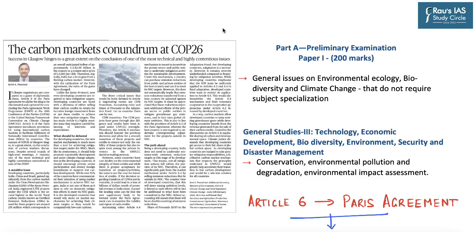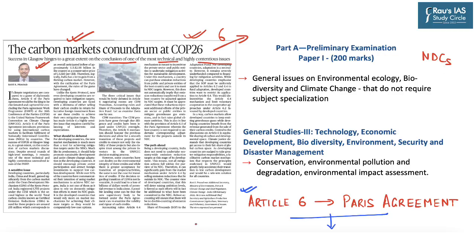Now the first news appears as a lead article on page number 6. It says: the carbon markets conundrum at COP26. Success in Glasgow hinges to a great extent on the conclusion of one of the most technical and highly contentious issues. And this technical and highly contentious issue is with respect to Article 6 of Paris Agreement. So Article 6 of Paris Agreement introduces provisions for using international carbon markets to facilitate fulfillment of nationally determined contributions, that is NDCs. And this is done particularly by Article 6.4.